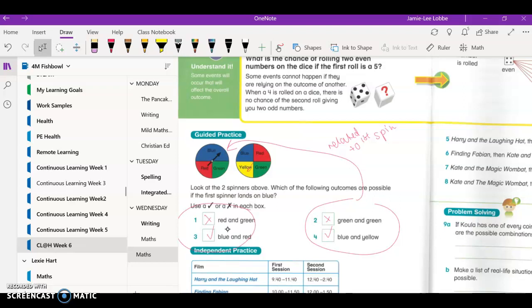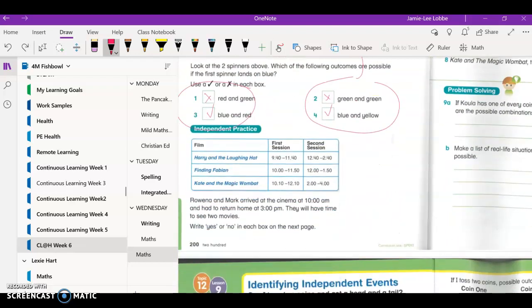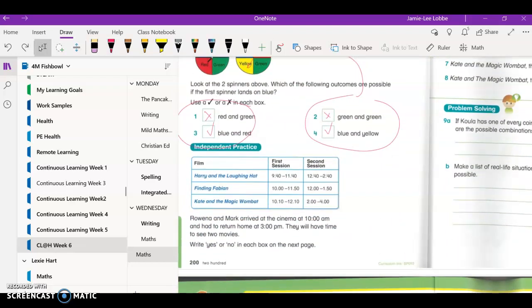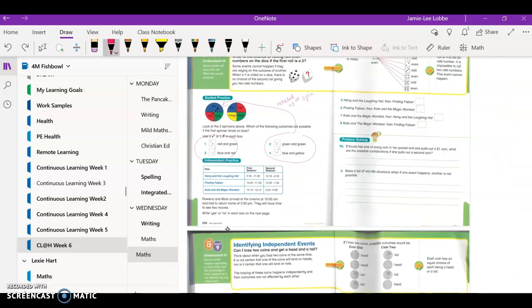Whereas if I just had this spinner all by itself, it would be independent because I'm not relying on the first spin of the other one. Then you're going to do some practice questions. Here you've got to look at the movie timetable, and it says, will they have time to see the 2 movies? Yes or no? You've got to answer these questions up here based on the timetable over there. Can they see Harry and the Laughing Hat and then Finding Fabian? You have to look at the finishing times and the starting times of the movies.